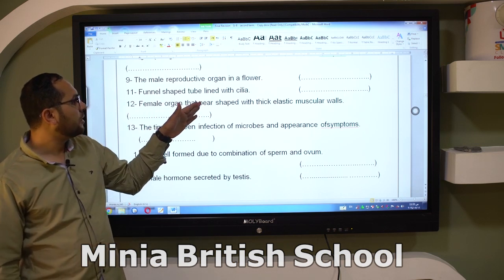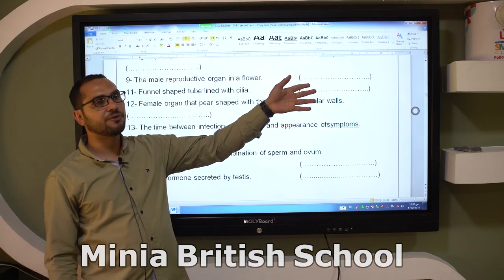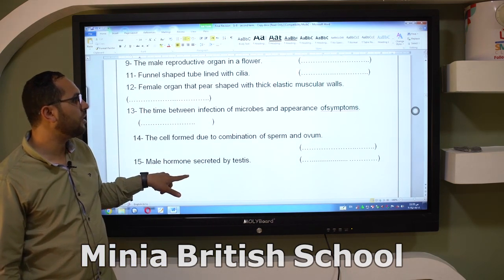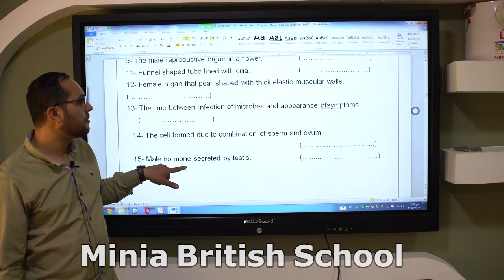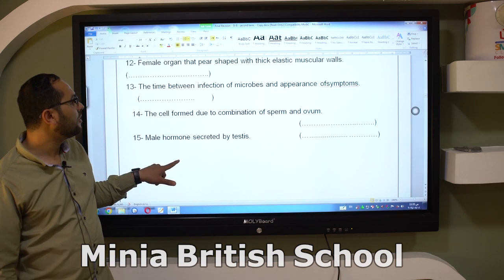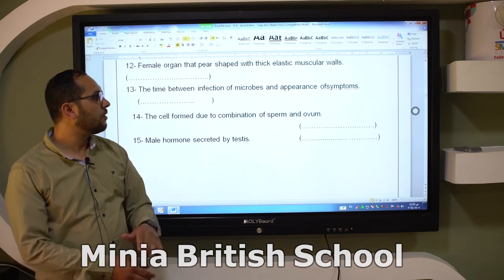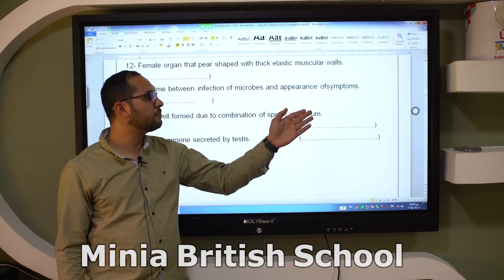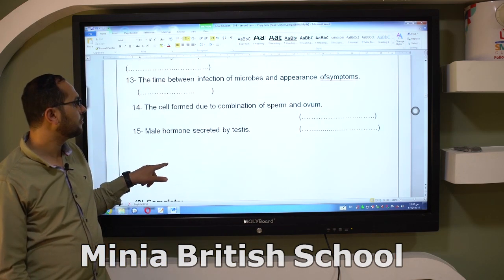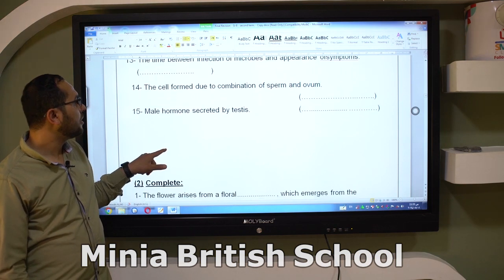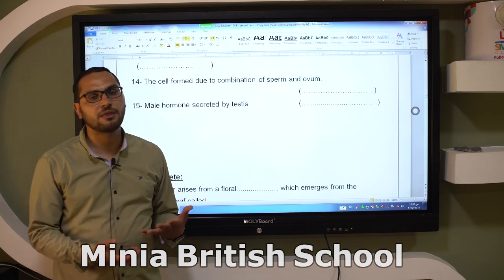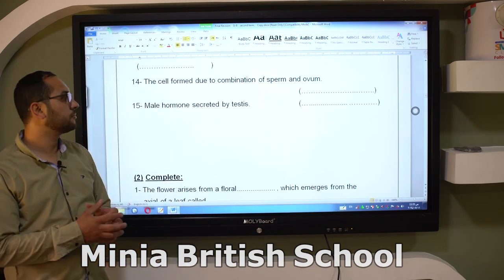A funnel-shaped tube lined with cilia. This is the meaning of fallopian tube. A female organ that is pear-shaped with thick elastic muscular walls. This is the meaning of uterus. The time between infection by the microbes and the appearance of symptoms. This is the meaning of incubation period. The cell formed due to the combination of sperm and the ovum. This is the meaning of zygote.